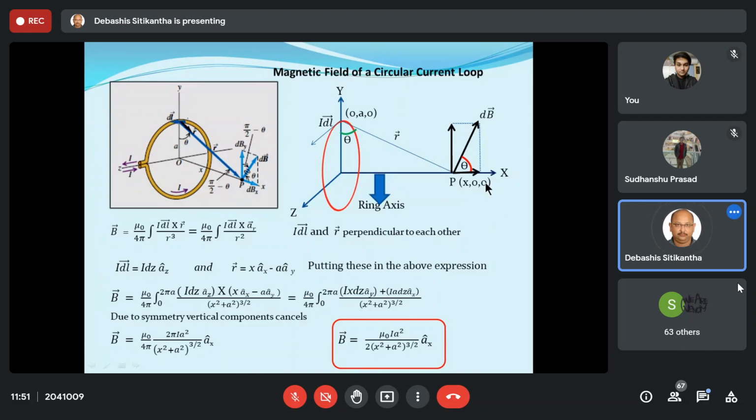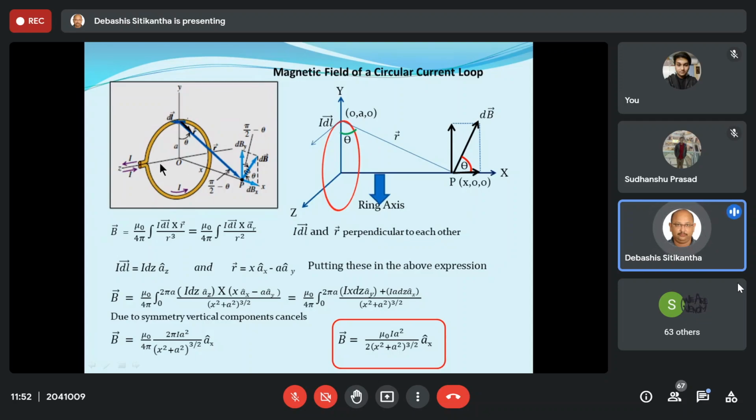Just have a look. So here I am going to have a loop like this. The loop is a single loop which is in the shape of a ring. To one end, the current is entering, and from the other end, it is coming out.